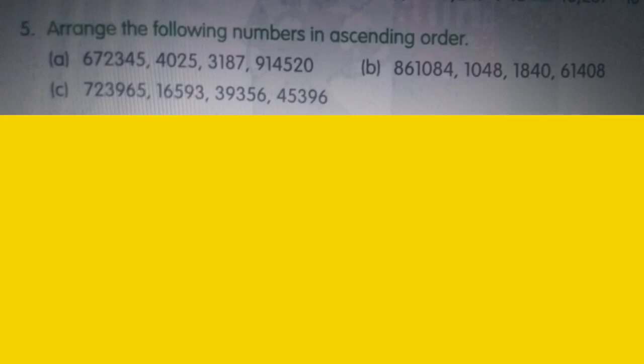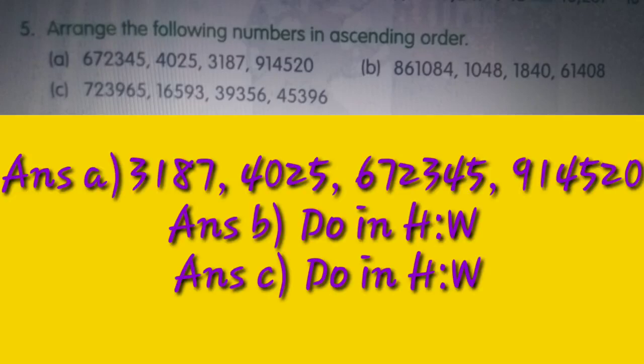So after arranging them in ascending order, we get the answer as 3187, which is the smallest 4-digit number. After that 4025, which is the next bigger 4-digit number. After that 672345, which is the next 6-digit number, and after that 914520, which will be the greatest number here. Questions 2 and 3 given here are meant for doing the homework. So you just arrange them in ascending order.